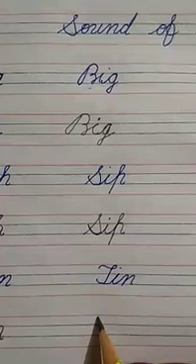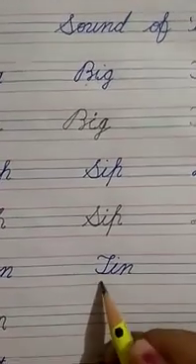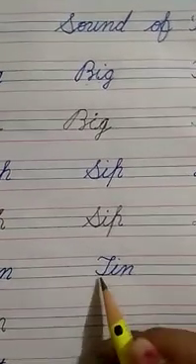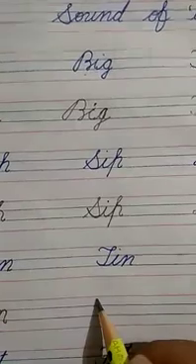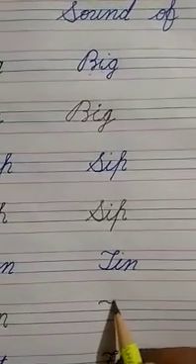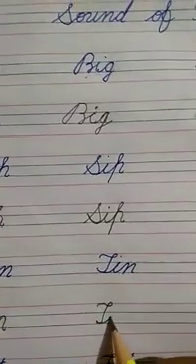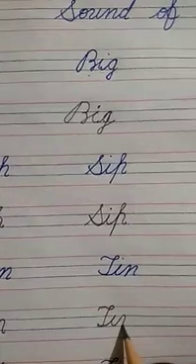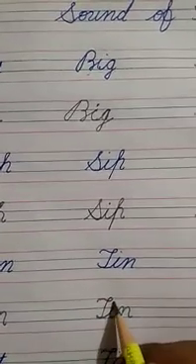Next, T, sound of T, I-N, tin, T-I-N, tin, right here. Put your pencil here, turn like this, T, I, N. After that, make dot, T-I-N, tin.